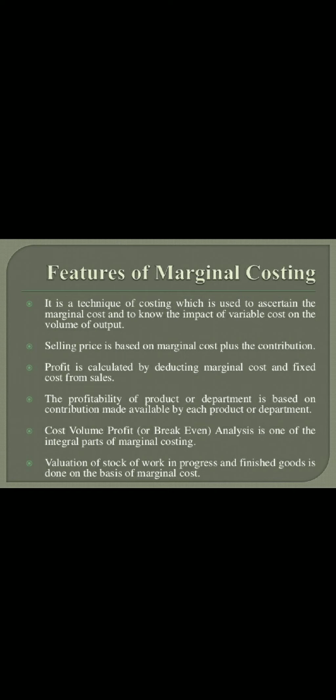What are the features? It is a technique of costing which is used to ascertain the marginal cost and to know the impact of variable cost on the volume of output. Selling price is based on the marginal cost plus the contribution. Profit is calculated by deducting marginal cost and fixed cost from the sales. The profitability of a product or department is based on the contribution made by that product or department. Cost volume profit analysis is an integral part of marginal costing. Valuation of stock of work in progress and finished goods is done on the basis of marginal cost.